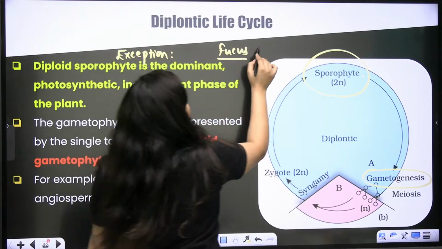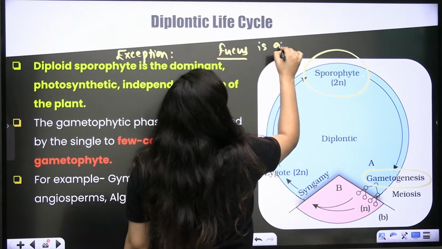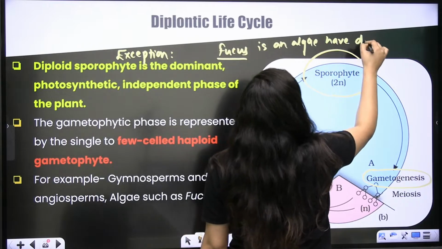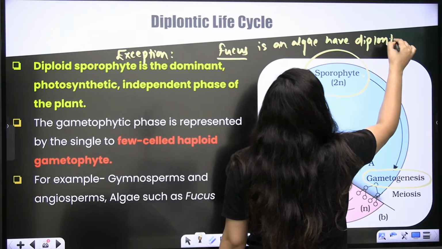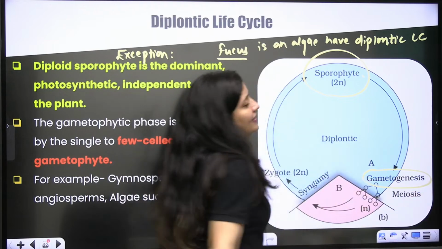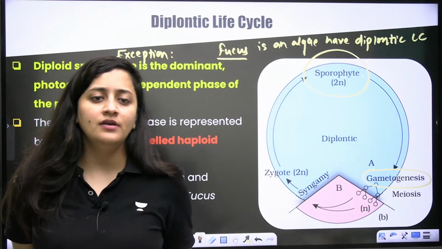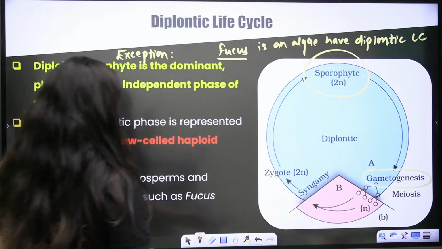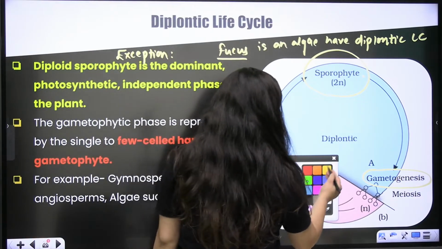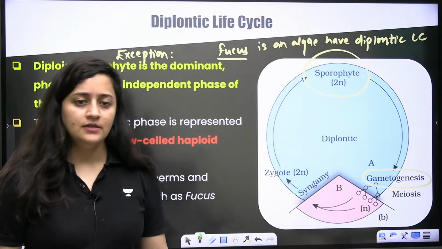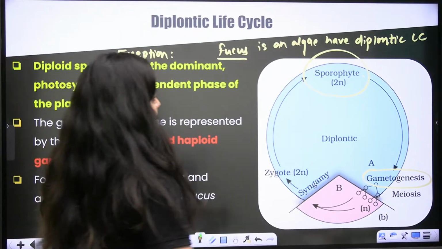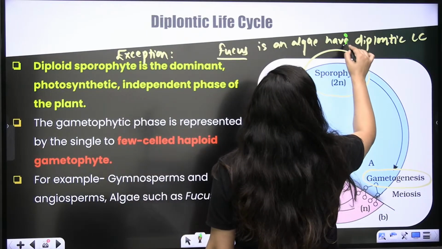Fucus is an alga having a diplontic life cycle. Is that clear?